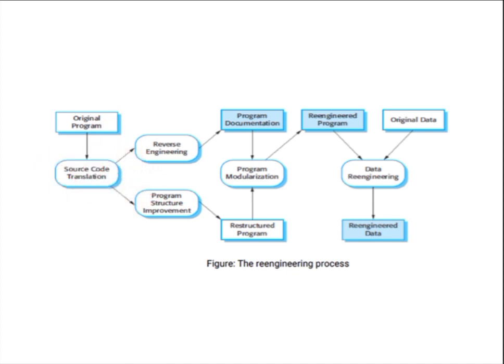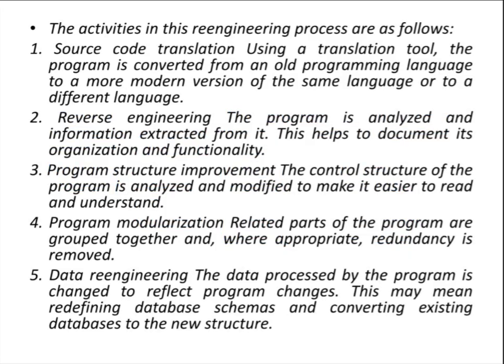Suppose your program is in the C programming language, you can convert those C programming statements into Python programming statements. That is source code translation. Thereby you are doing re-engineering, right? You are changing the source code. That will improve the performance.